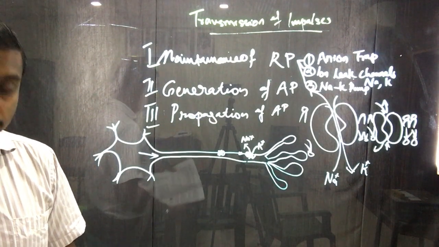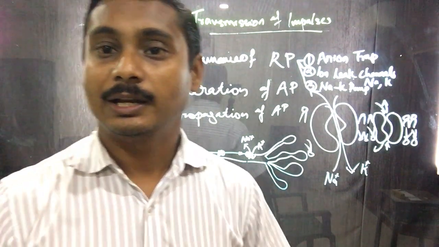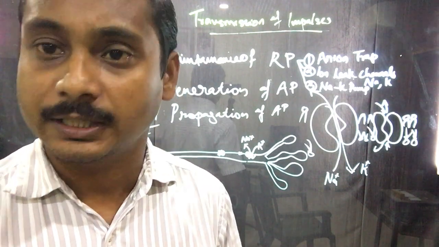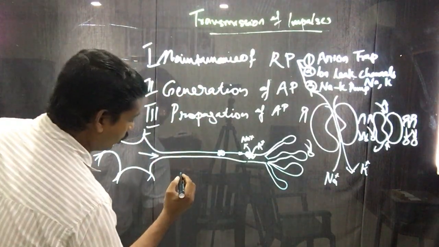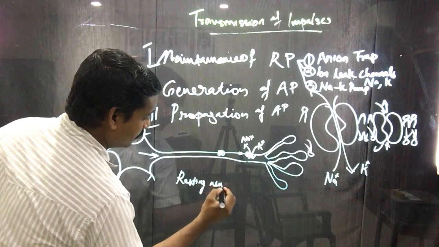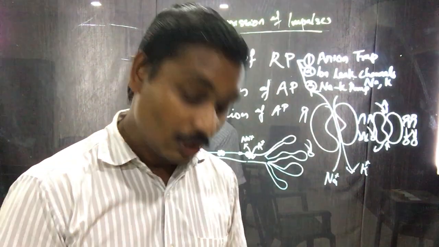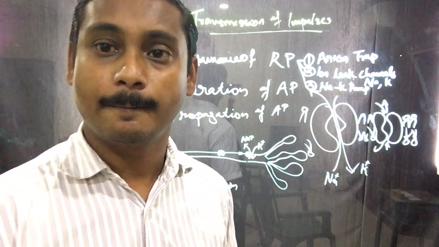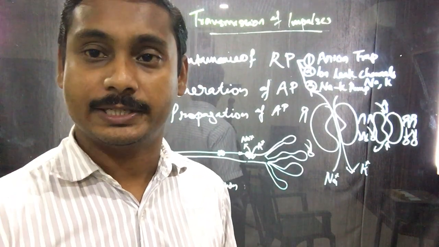Firstly, let me explain to you. In general, when a neuron is not activated, that means when a neuron is in a resting condition, we can call it a resting neuron. A resting neuron is a neuron which has not yet been stimulated. It is an unstimulated, unactivated neuron.